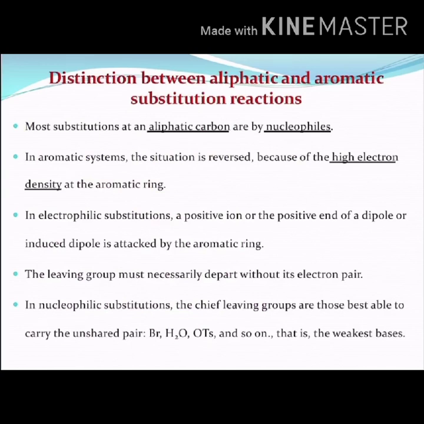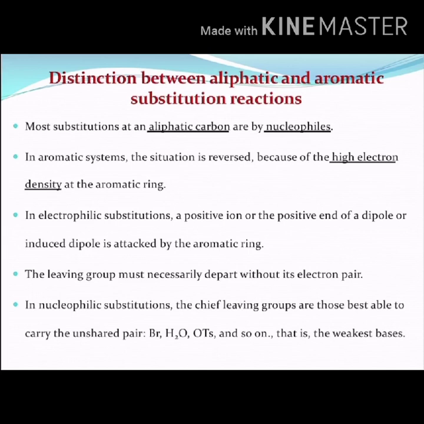So most of the substitutions at an aliphatic carbon are by nucleophiles. Whereas in the case of an aromatic system, the situation is reversed. That means aromatic compounds undergo electrophilic substitutions rather than nucleophilic ones. The reason behind this is the high electron density at the aromatic ring.